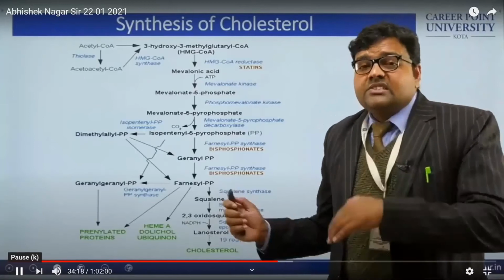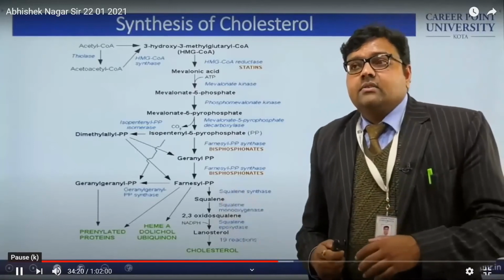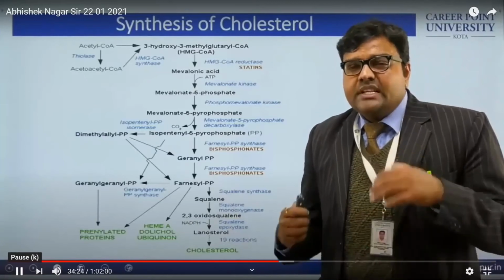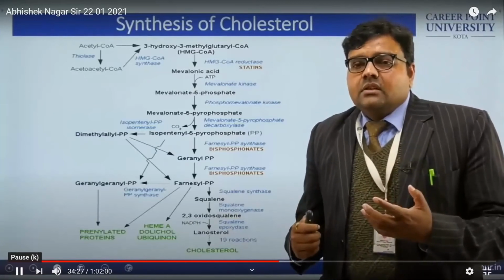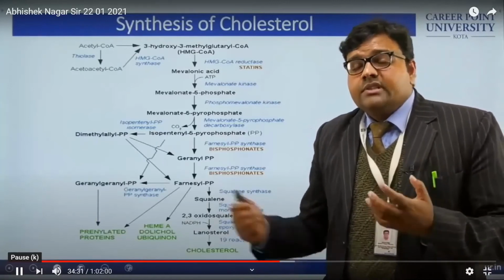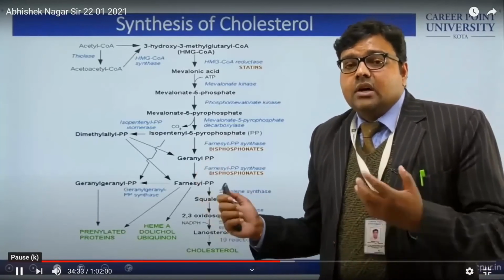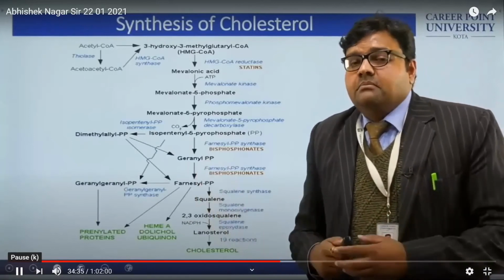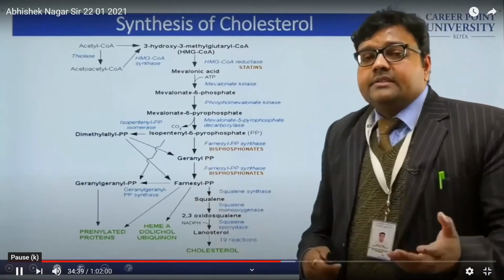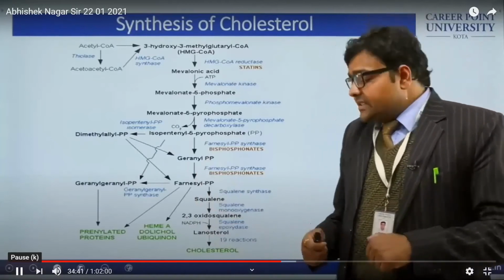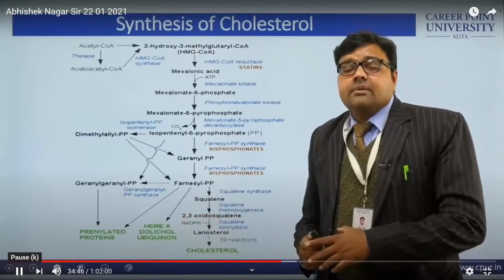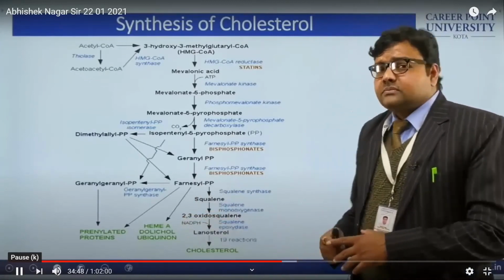So now from this chart of biosynthesis, one thing is clear, that the body itself is going to make a larger, bigger molecule, which itself is not easy to form in the lab. If you see the structure of cholesterol, it contains a cyclopentanophenanthrene ring, and this ring is not very easy to synthesize in the lab.